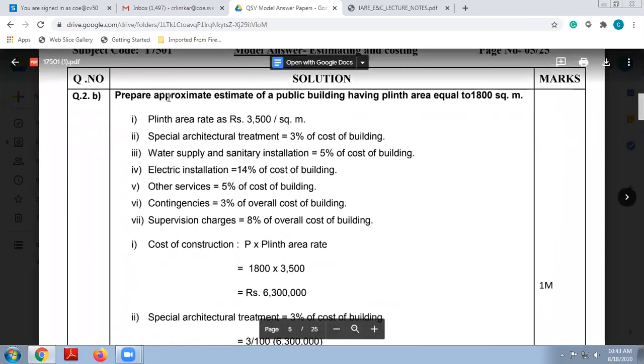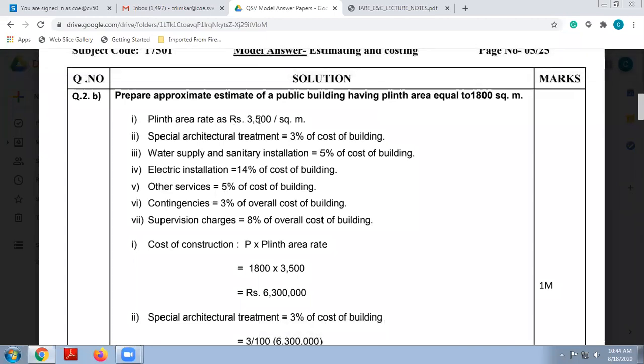See the problem I have shared on your screen. Prepare an approximate estimate of a public building having plinth area equal to 1800 square meter using the following data. Plinth area rate is 3,500 rupees per meter square. Architectural treatment 3% of the cost of building. Water supply and sanitary installation 5% of cost of building. Electrical installation 14% of cost of building. Other services 5% of cost of building. Contingencies 3% of overall cost.